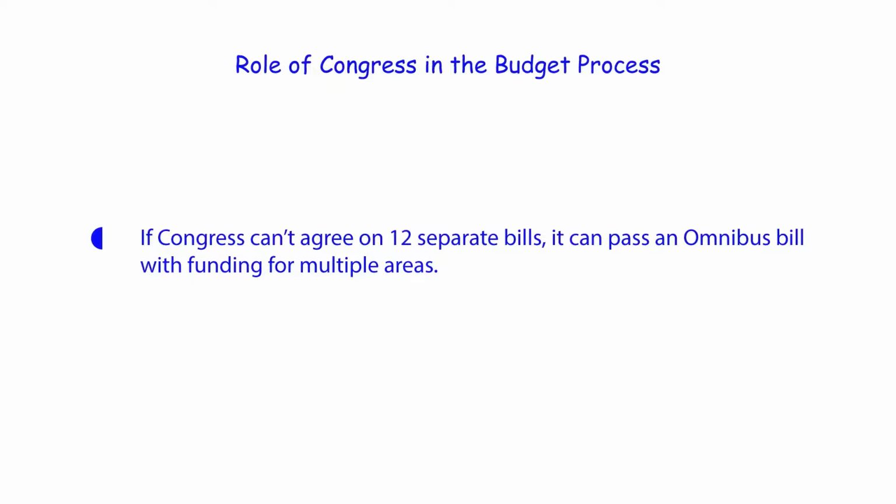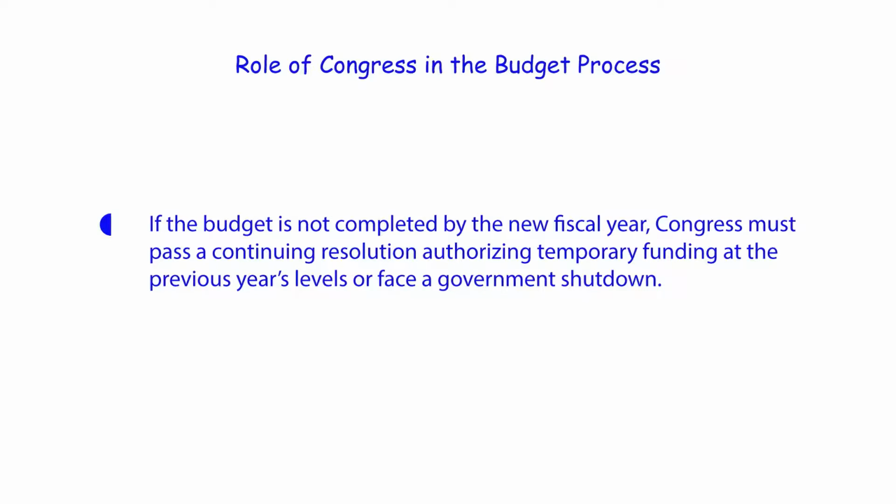If Congress cannot agree on 12 separate bills, it can pass an omnibus bill with funding for multiple areas. If the budget is not completed by the new fiscal year, Congress must pass a continuing resolution authorizing temporary funding at the previous year's level or face a government shutdown.